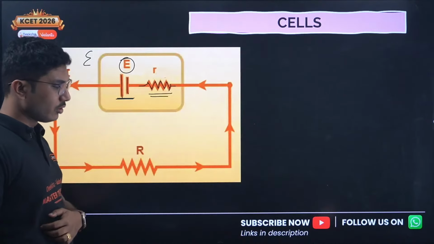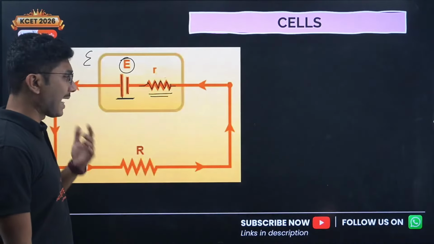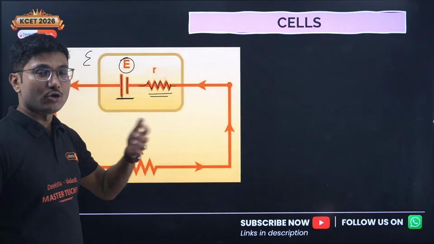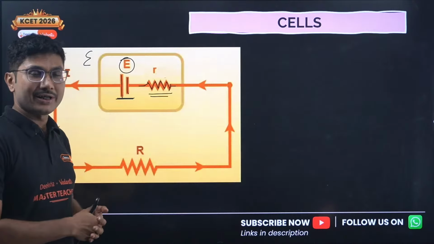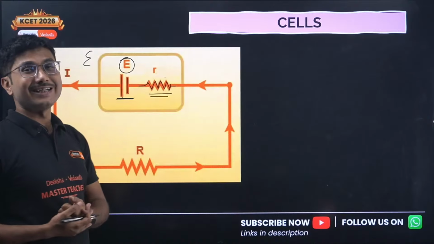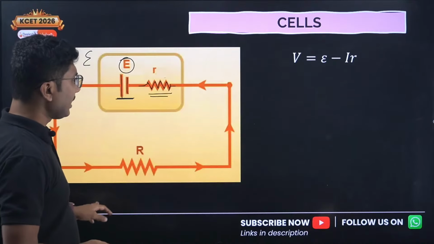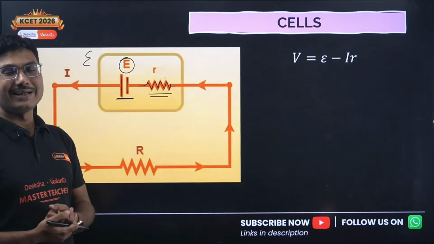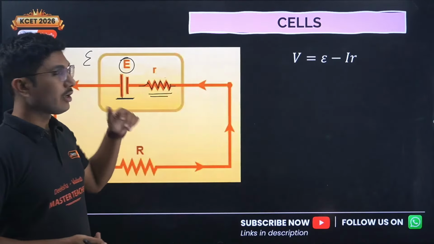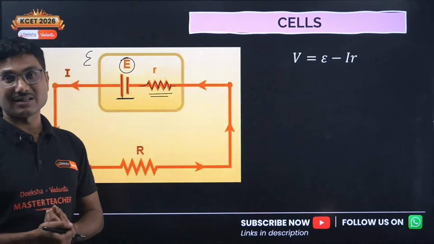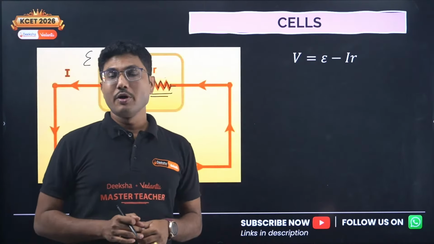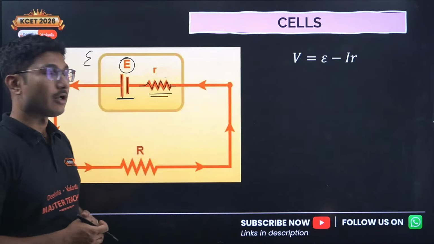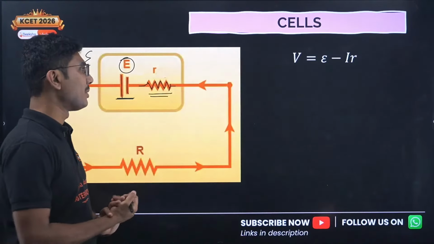An ideal battery has zero internal resistance, but in practical cases a cell does have an internal resistance, and that is why when you are using your mobile phone it becomes hot. When you are charging it or using it, it becomes hot because there is an internal resistance present in the battery. Even if your mobile phone is switched off, if you are charging it, your phone becomes hot because some heat is being dissipated through the internal resistance. Everyone tries to reduce this internal resistance as much as possible. Older mobile phones used to get hotter. Nowadays we have technology where the battery does not get as hot because we have tried to reduce the internal resistance values.